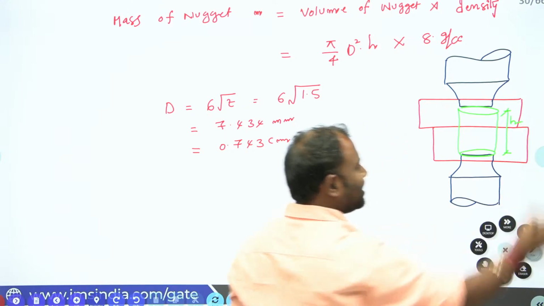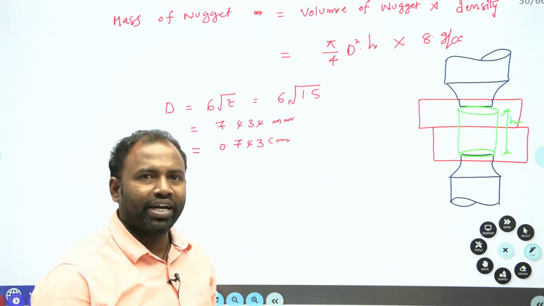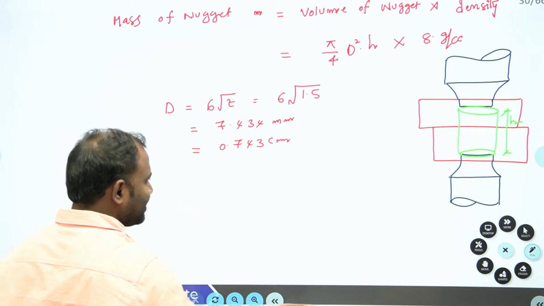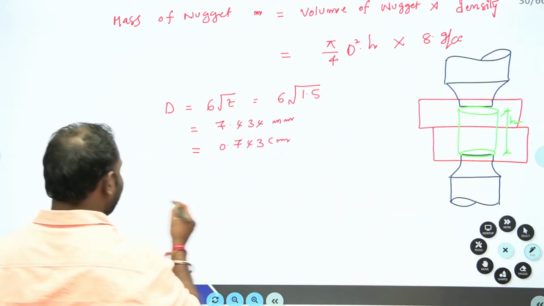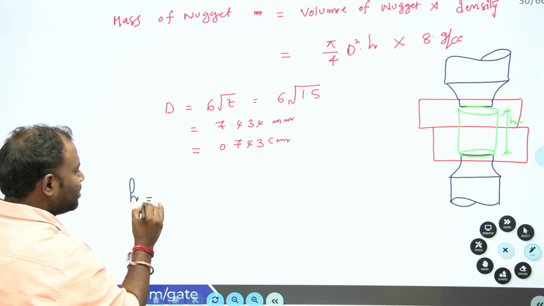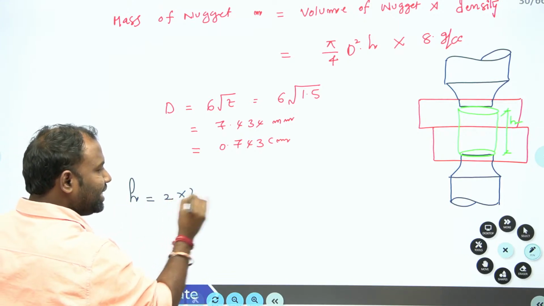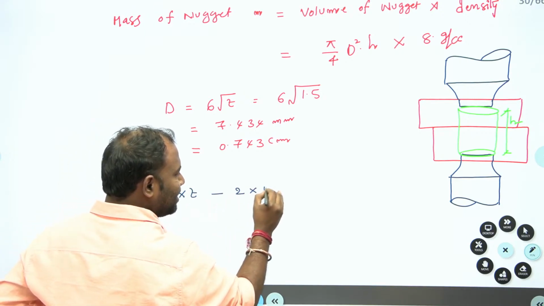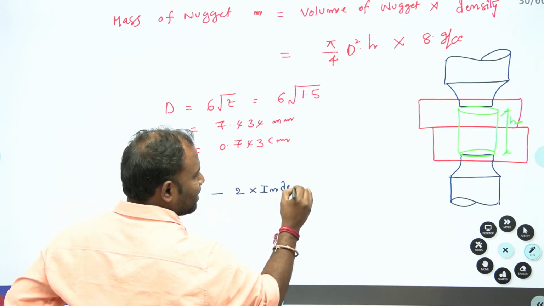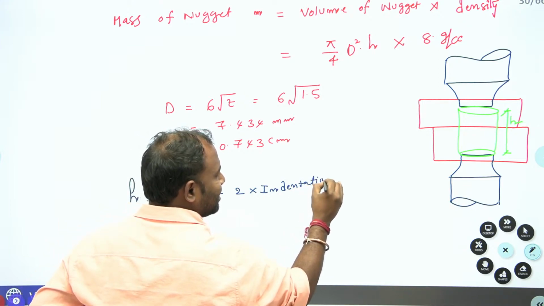Now how can I select my height? Can I write h is equal to 2 into the thickness of the sheet minus 2 into the indentation?